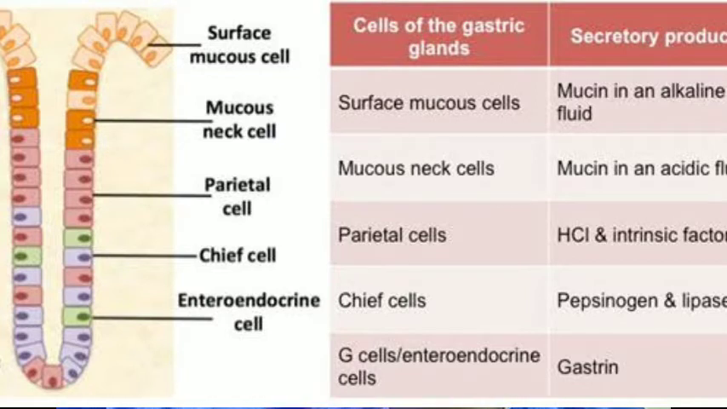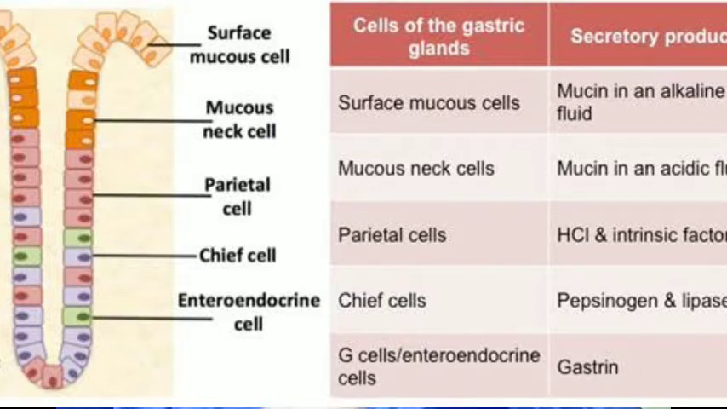Third, the oxyntic or parietal cells. What do they secrete? Oxyntic or parietal cells secrete two things. First is HCl, hydrochloric acid, and second is intrinsic factor, IF. Intrinsic factor is responsible for the absorption of vitamin B12.